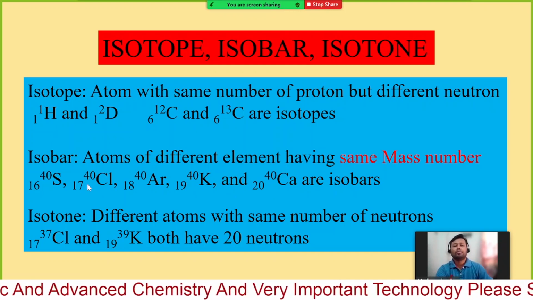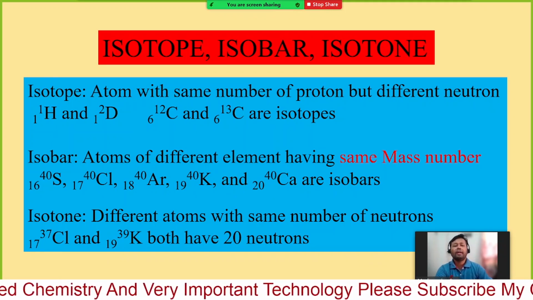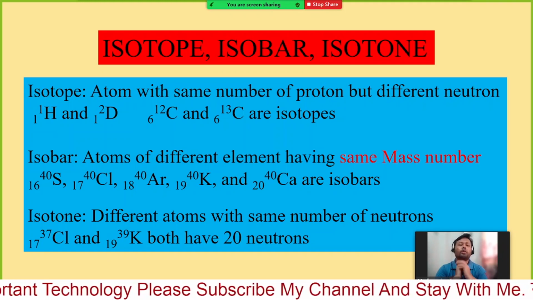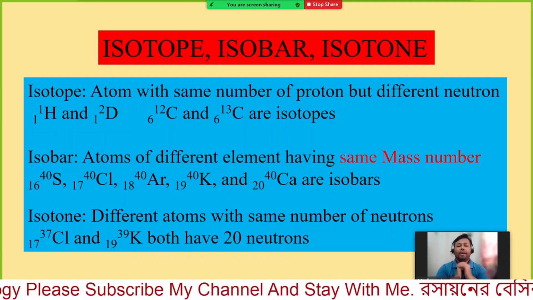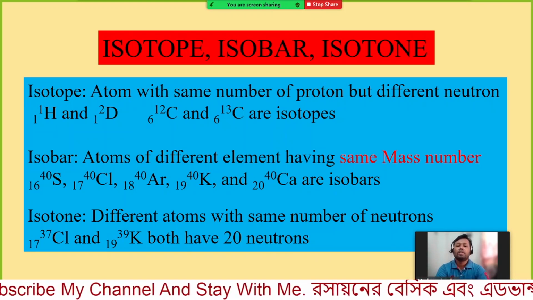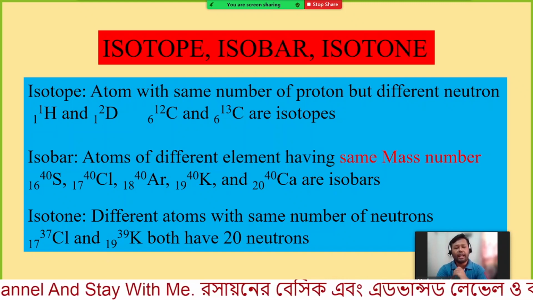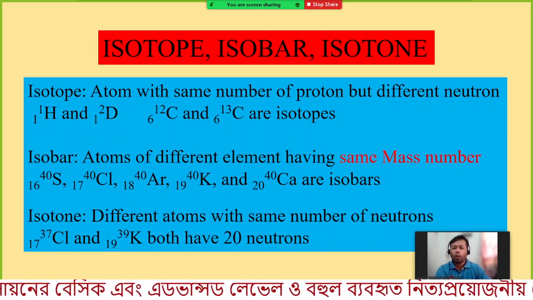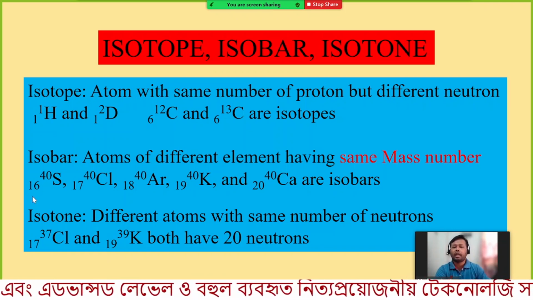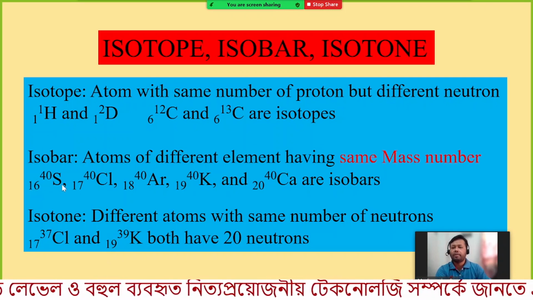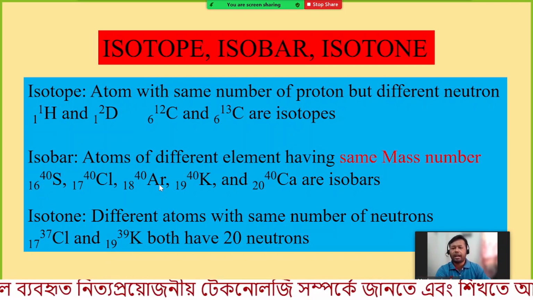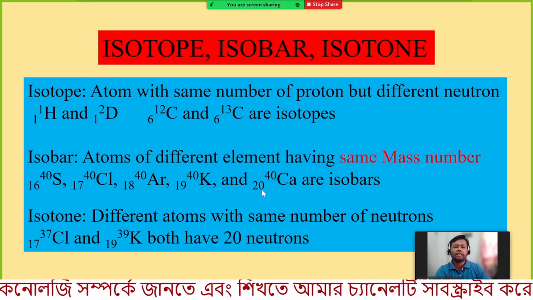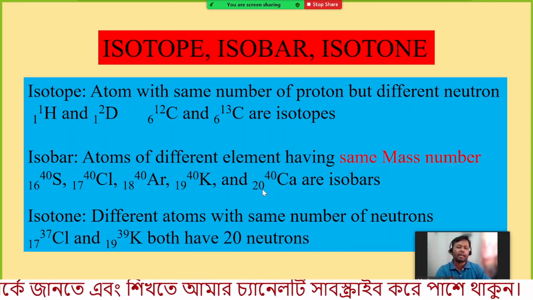So Dalton mentioned that all the different elements have different chemical properties. But nowadays we know that different atoms can have similar characteristics. Here you can see all the atoms have different atomic numbers, that means different proton numbers: sulfur 16, chlorine 17, argon 18. So all the elements have different atomic numbers, which represents that they are different elements.